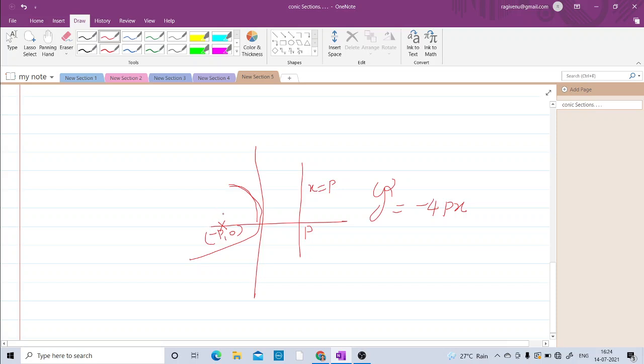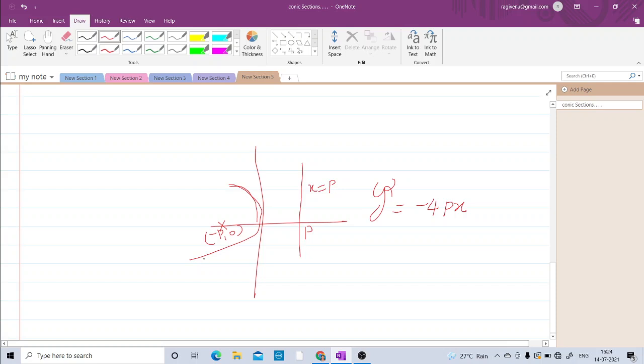So we have discussed four kinds of parabola. First one, x square equal to 4py. The focus is at the point (0, p) and the directrix is y equal to minus p. And the second parabola is x square equal to minus 4py. Focus is at (0, minus p) and y equal to p is the directrix.